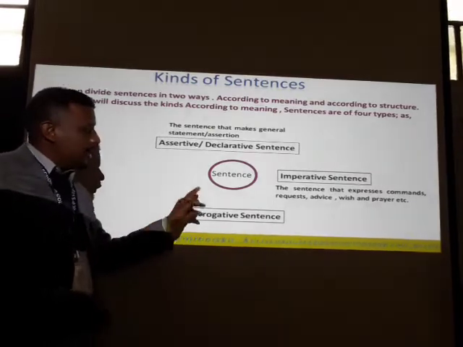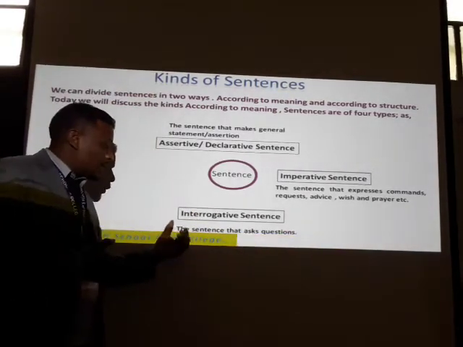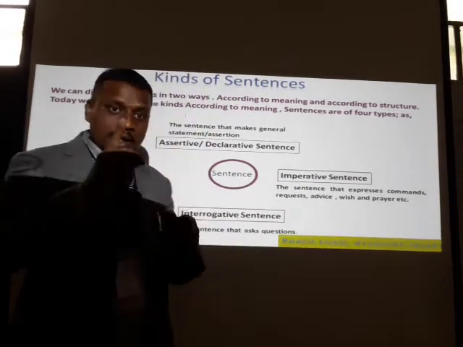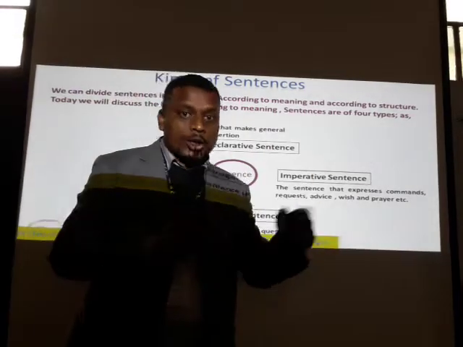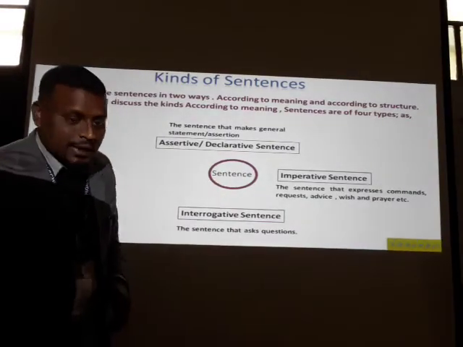Then interrogative sentences. Let's see, what is an interrogative sentence? The sentence that asks questions. You remember, the group of words that can ask questions will be called interrogative sentences.